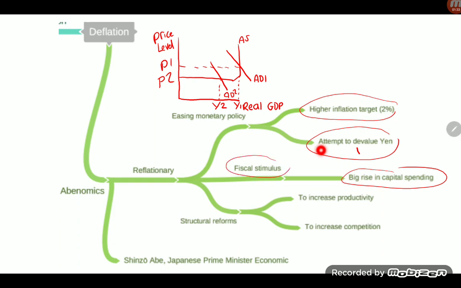Finally, they made structural reforms. So they used supply-side policies to increase productivity. The hope was that by increasing productivity, this would stimulate exports and therefore injections into their economy to ensure that AD was shifting to the right and not to the left. Finally, they decided to increase competition. Increasing competition would have a similar effect to productivity. That is, drive down prices, export prices, to make them more competitive in international markets to stimulate exports.